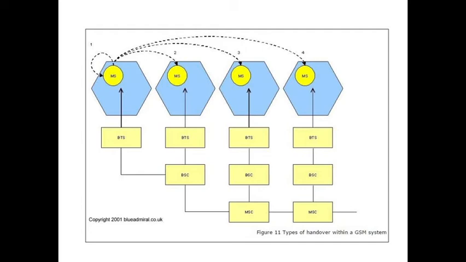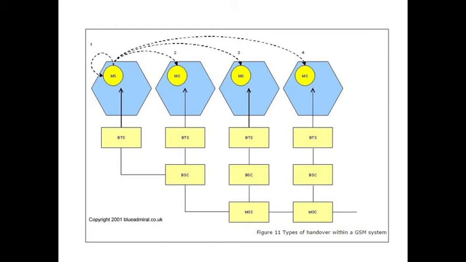If you observe, the mobile station is moving from one radio cell to another radio cell, that is intercell. But intra-BSC means it is moving within one BSC only.